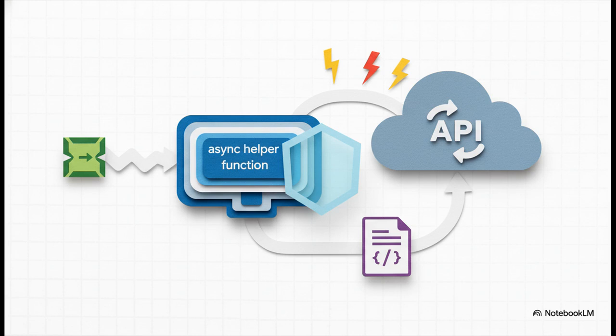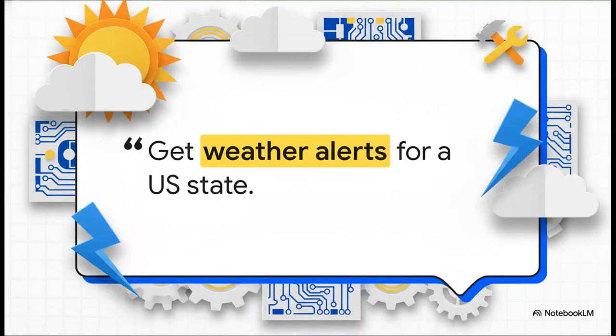This just keeps our main code nice and tidy. And now for the magic. We're defining our very first tool. Using a simple decorator, @mcp.tool, we create a function called getAlerts. Now what's so cool here is that the docstring, that little description in the triple quotes, is automatically used by the MCP framework. It tells the AI exactly what this tool does.